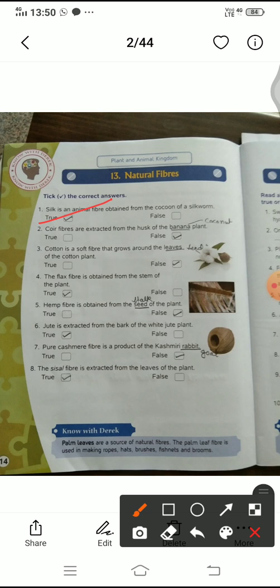And another one, second, is coir. Fibers are extracted from the husk of the banana plant. There is banana, no, coconut plant should be there. So we have to put false here.